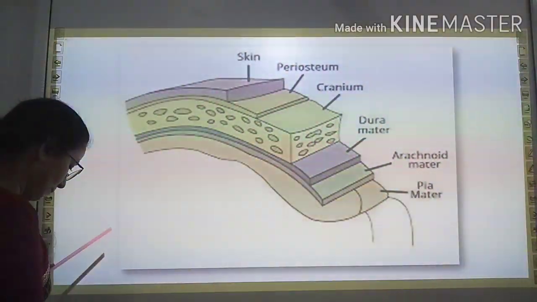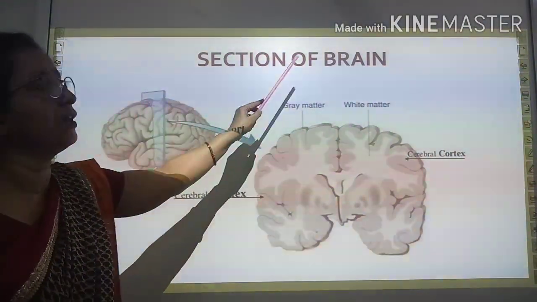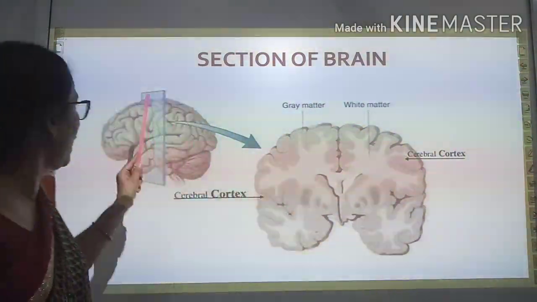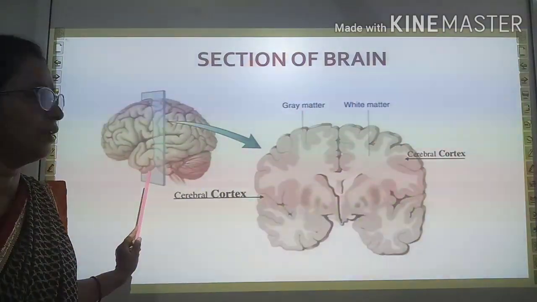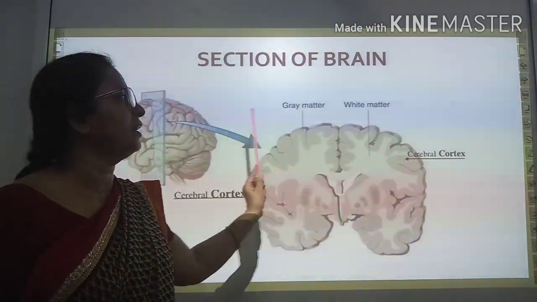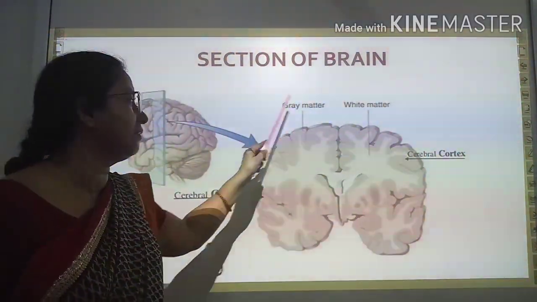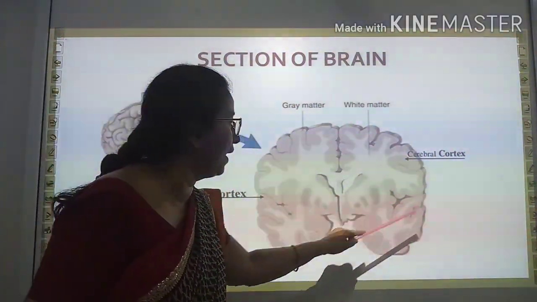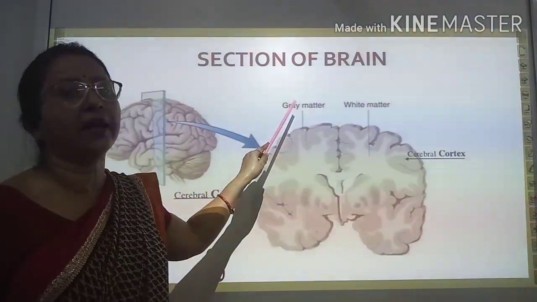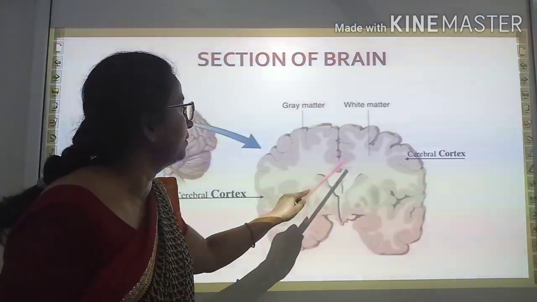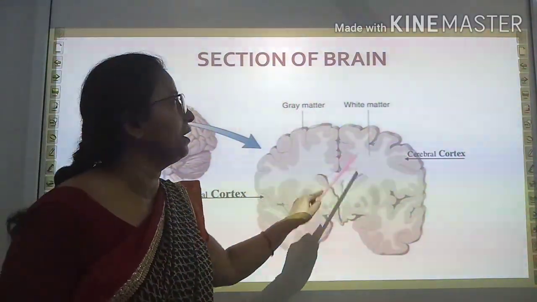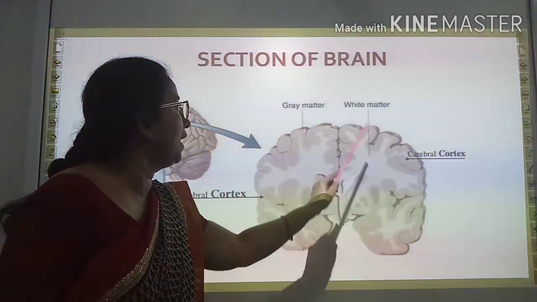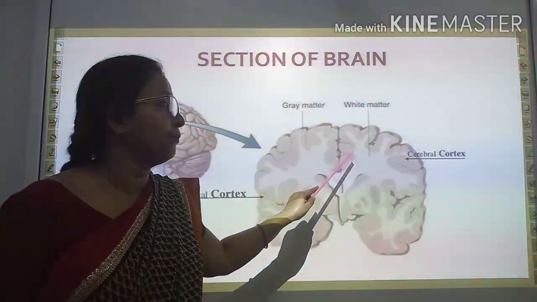Now come to the section of the brain. When you take a thin slice of the brain, as shown in this diagram, you will find in the peripheral part grey matter, and in the central part white matter. What is this grey matter and what is this white matter?